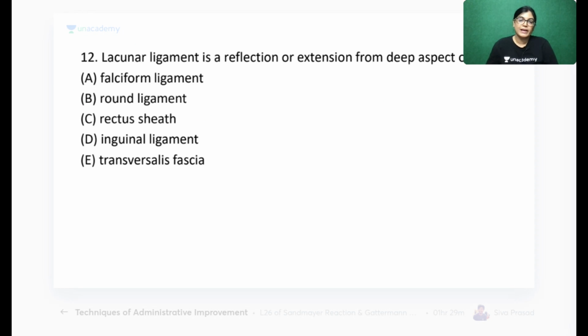Lacunar ligament is a reflection or extension from the deeper aspect of which of the following ligaments? Question number 12. Falciform ligament, round ligament, rectus sheath, inguinal ligament, transversalis fascia. We have covered all the extensions from the ligament, so it is related to an important topic. Write down the correct answer, question number 12.